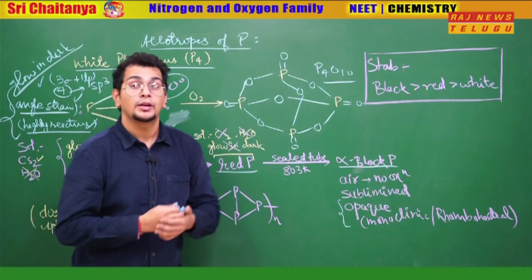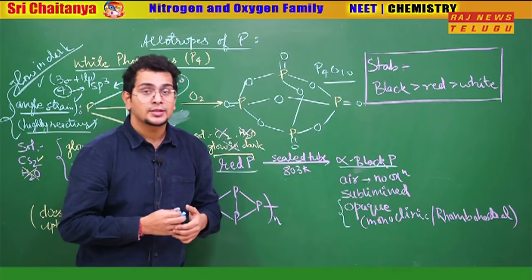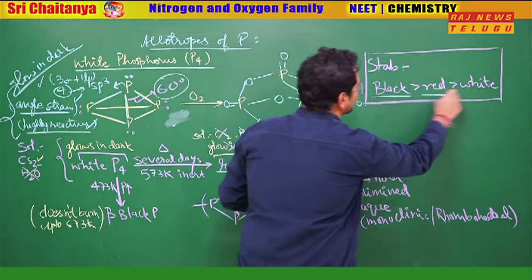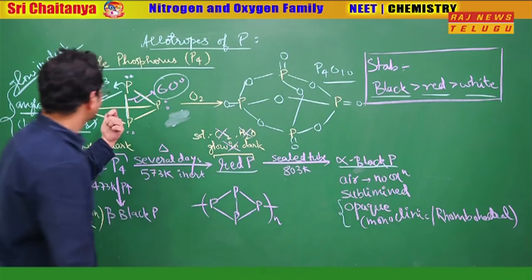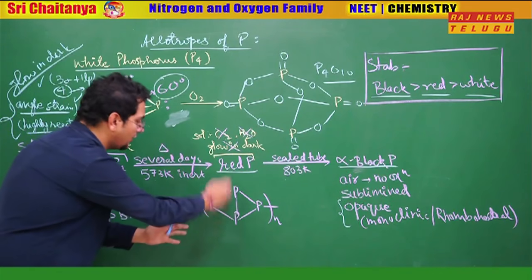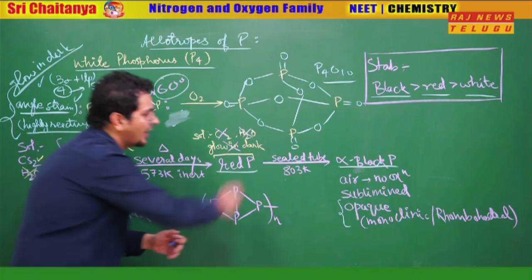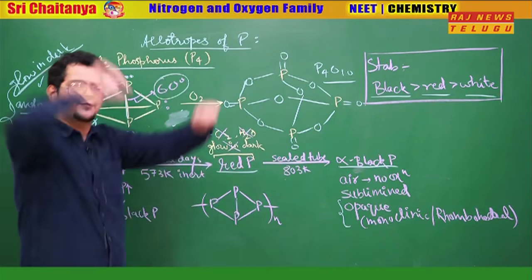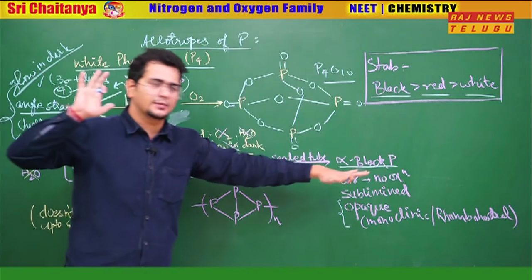Sir, I don't know what is monoclinic rhombohedral. Maybe after reading solid state, you will understand. Then, stability wise, black is most stable, then red, then white, because white has maximum angle strain. Red has only one bond left for a little bit of angle strain. Black phosphorus, no angle strain at all. All the bonds in the middle are broken down. Everyone is happily moving their hands here and there.